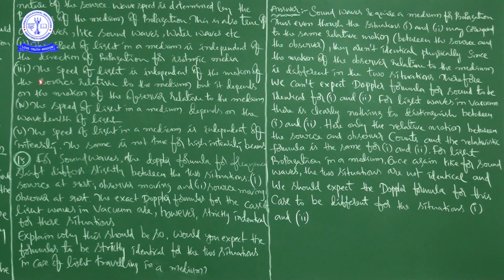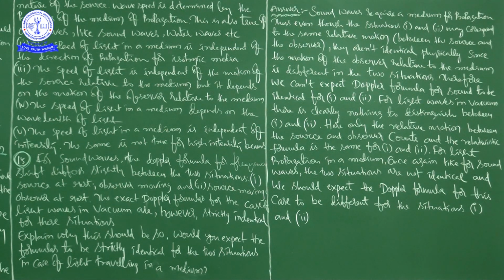So speed of light depends upon the motion of the observer relative to the medium, and is independent of the motion of the source relative to the medium.